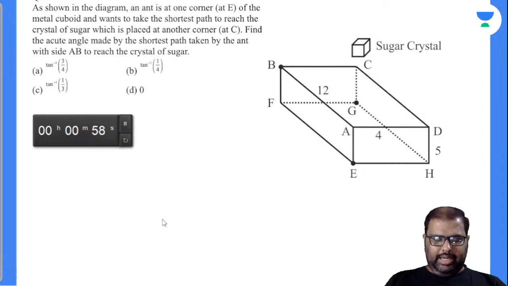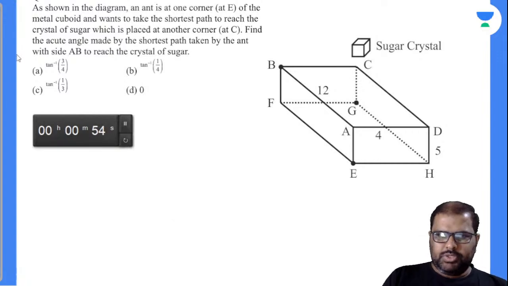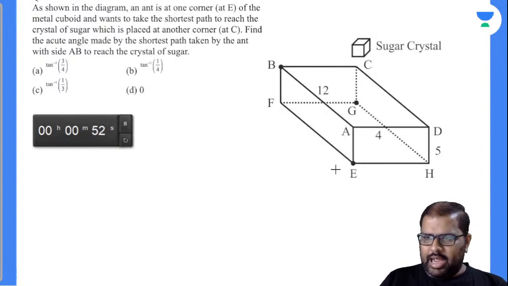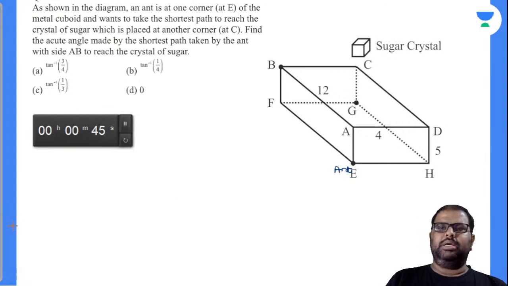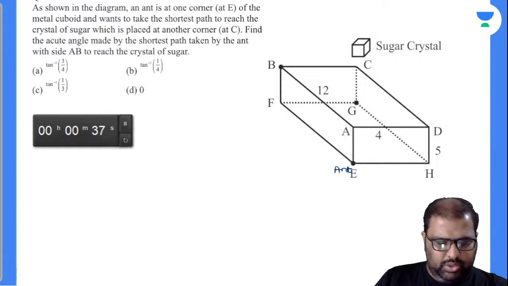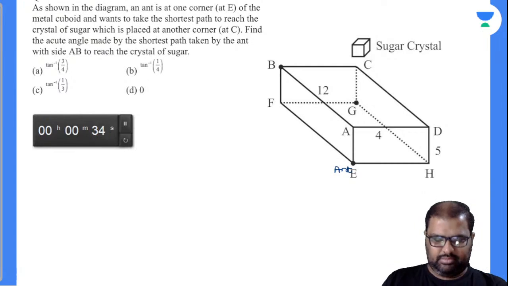As shown in the diagram, an ant is at one corner called E. So I'll just write it. The ant is at this corner called E of the metal cuboid and wants to take the shortest path to reach the crystal of sugar which is placed at C. Find the acute angle made by the shortest path taken by the ant with side AB to reach the crystal of sugar it seeks.